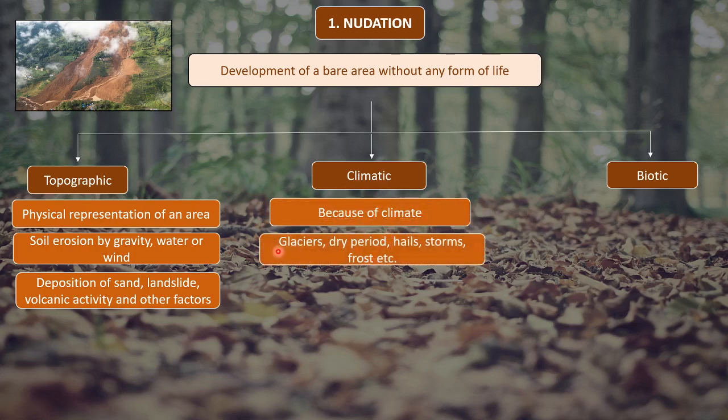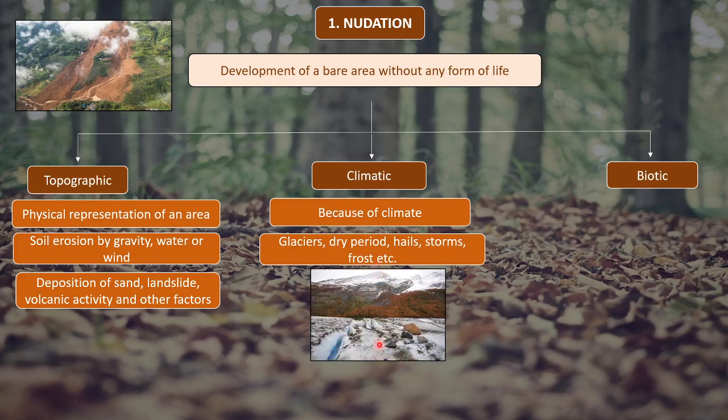This could be by formation of glaciers, by a prolonged dry period, by hails, storms, frost, etc. As shown in the figure, when there is formation of glaciers, we can see that a whole area gets covered with snow, and with snow cover and very low temperatures, not all vegetation can survive, and hence the vegetation there dies, and this leads to the creation of a barren area.